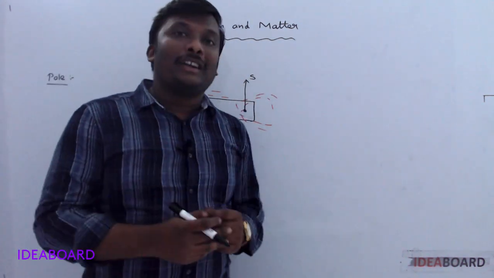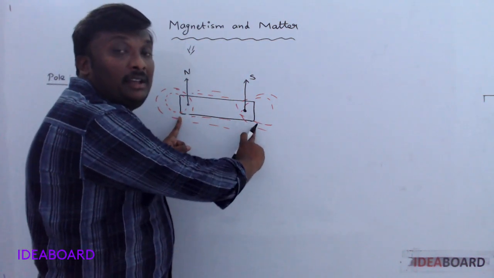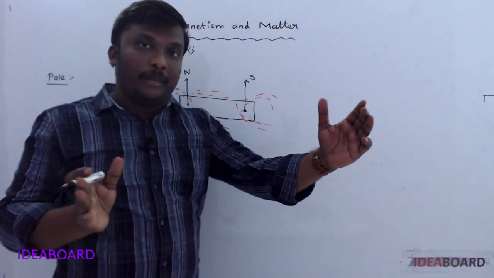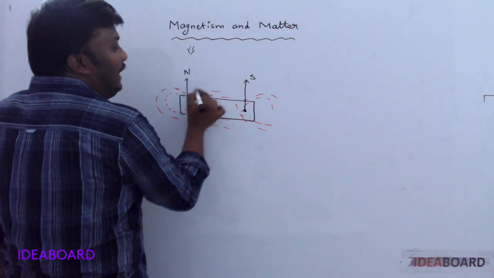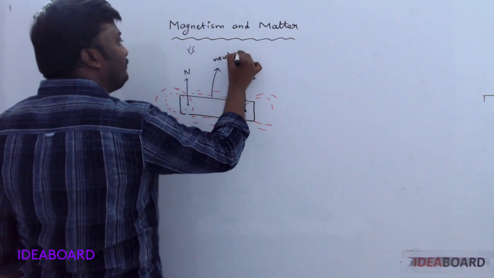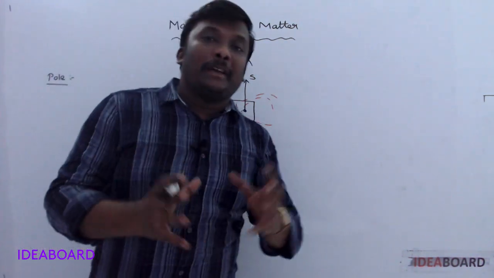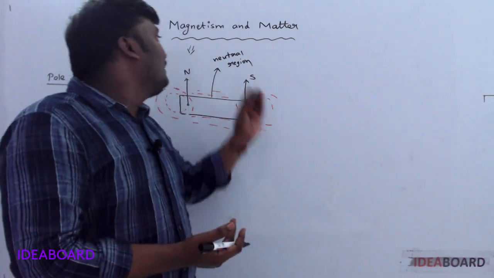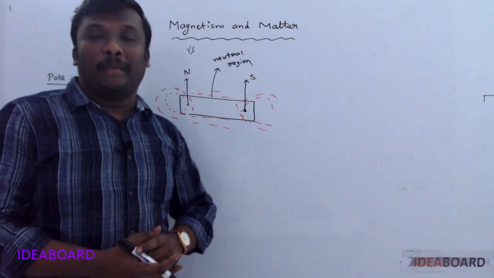These north and south poles are not located at the ends of the magnet. Please keep in mind, they are just nearer to the ends, not at the ends of the magnet. The region where the attractive power is less is named the neutral region. More attracting power places are poles, less attracting power places are the neutral region. Generally, it is located at the center of the bar magnet.